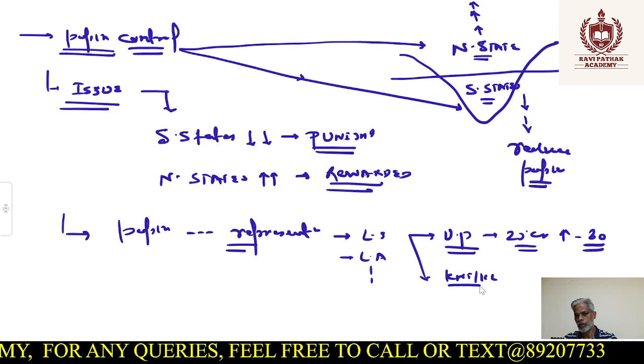But to freeze the seats, what do we have to do? Obviously, we cannot do it like that. We need to bring an amendment in the constitution. So the government proposed an amendment, and that famous amendment is known as the 42nd Amendment Act. And what happened in the 42nd Amendment Act? It was carried out in 1976, where the government decided not to increase the seats at any cost, as far as the population is concerned.